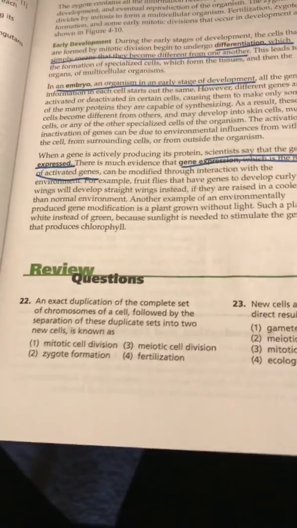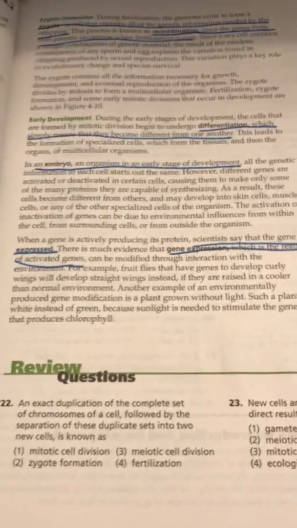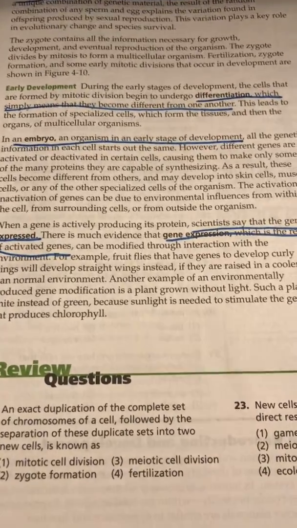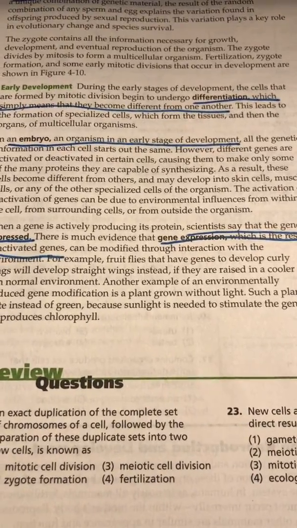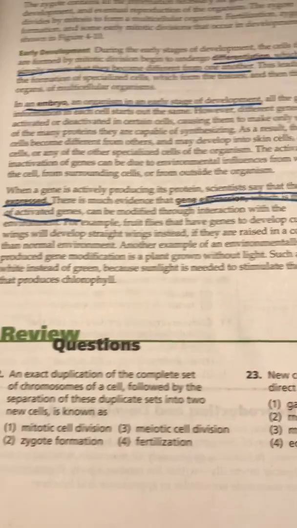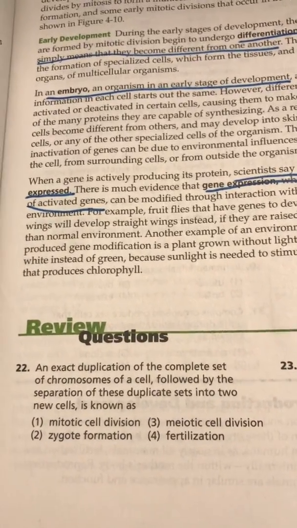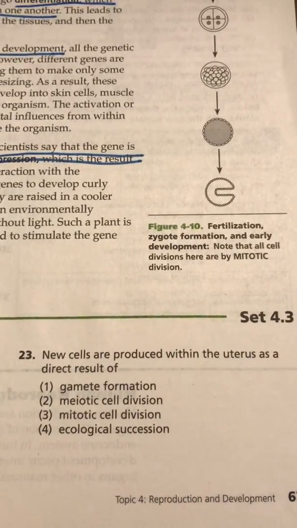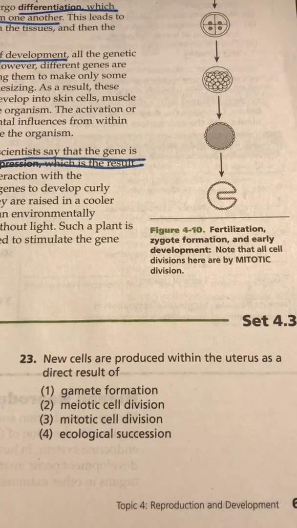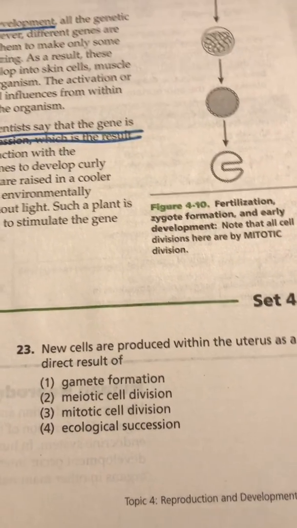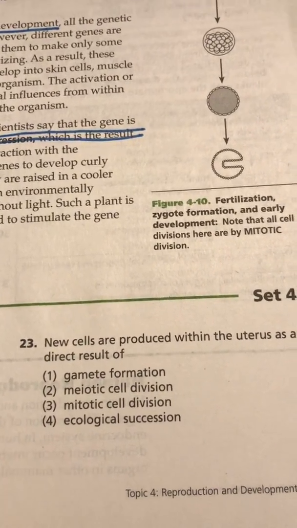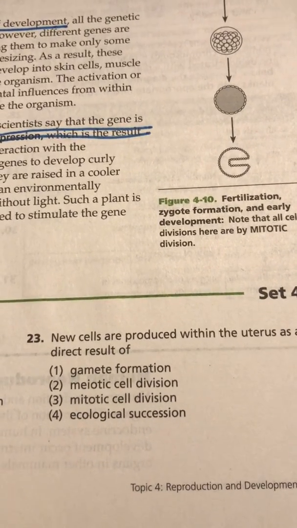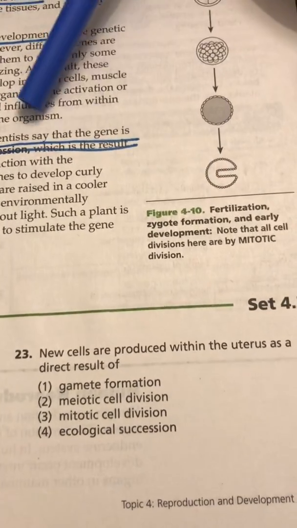Number 22. An exact duplication of the complete set of chromosomes of a cell followed by the separation of these duplicate sets into two new cells is known as mitotic cell division, zygote formation, meiotic cell division, or fertilization. Number 23. New cells are produced within the uterus as a direct result of 1. gamete formation, 2. meiotic cell division, mitotic cell division, or ecological succession.